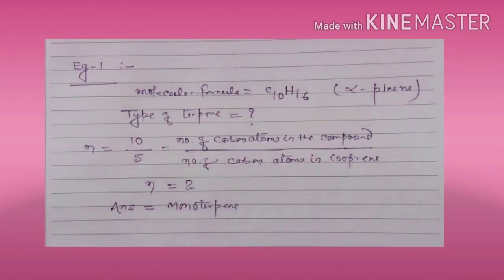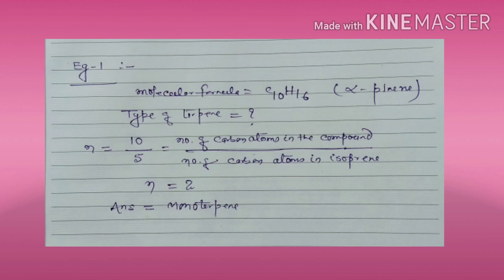Now, let us try to solve some questions which are often asked in the examinations. In the examinations, the molecular formula is given and the students are supposed to find out the class of terpene. Let us take an example of it. As you can see, the molecular formula of the compound is C10H16 and we have to find out the type or the class of the terpene.